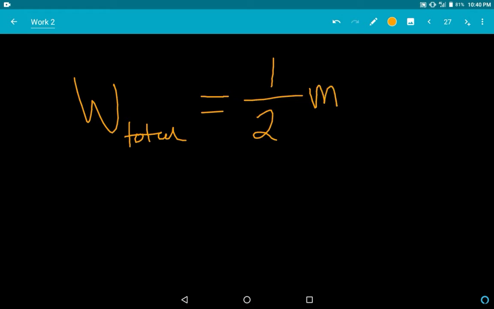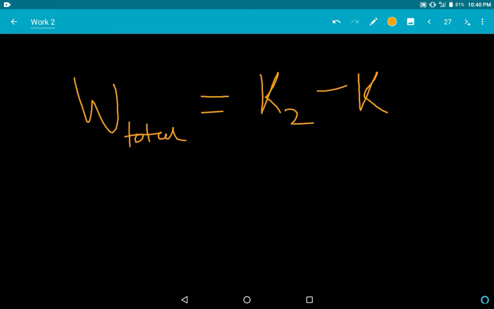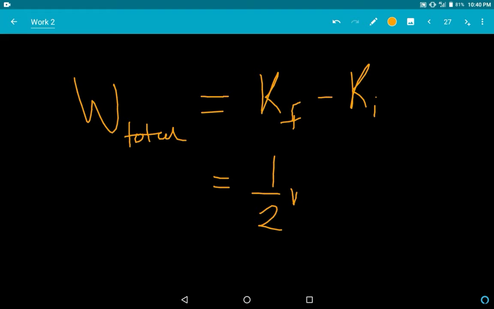What does it mean? Total work done, or net work, is nothing but K2 minus K1. It's better to write it as K final minus K initial, which is half m (v final squared minus v initial squared). This is a very important thing.